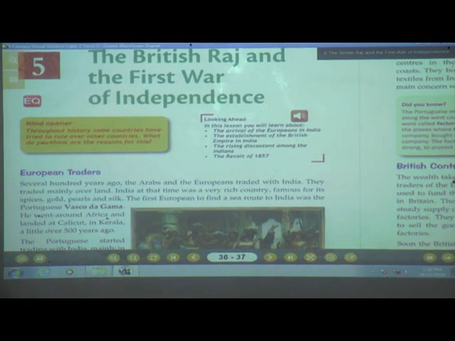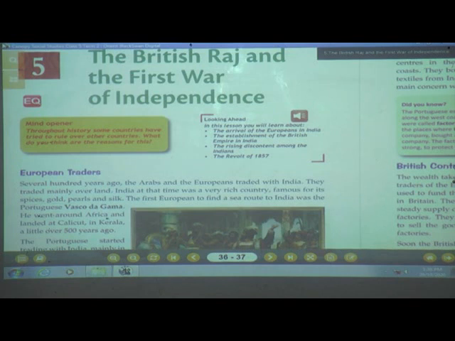Now students, we all know that India was ruled for many years by the Britishers, right? So how did they come to India? Initially, they came to India just for the sake of trading.